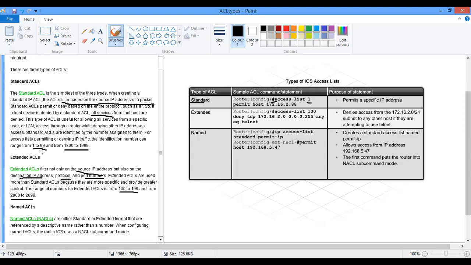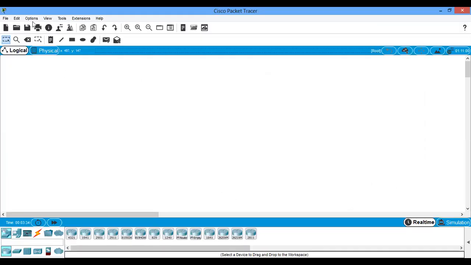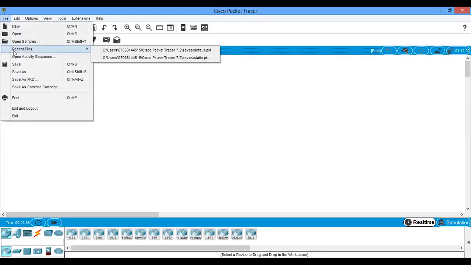I can use access list 1 to 99 or 1300 to 1999. Then extended, see the number here. But before we go to extended, I will talk about standard first. So in talking about standard, I want us to work on a packet tracer. I'll use packet tracer to explain that.